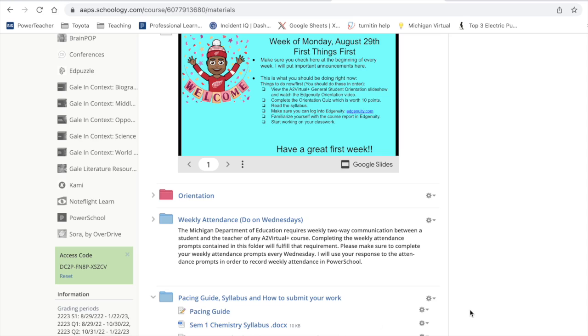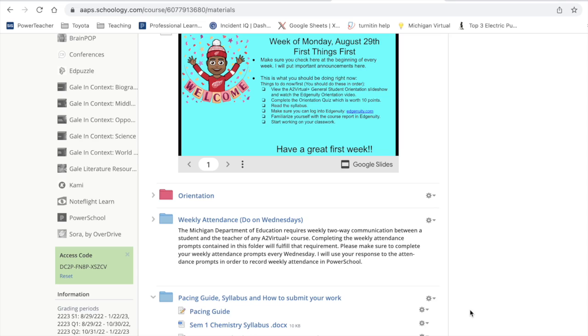A couple things to keep in mind with it is I would really suggest that you try to get done with most of your coursework by the 13th, which is the Friday before the end of the semester. The reason for that is because the next week is then exam week, and it'd be best if you had all your coursework done so that you can concentrate on your exams the next week. The one date to keep in mind there is the 19th. Okay, so the 19th is the one day before the end of the semester.